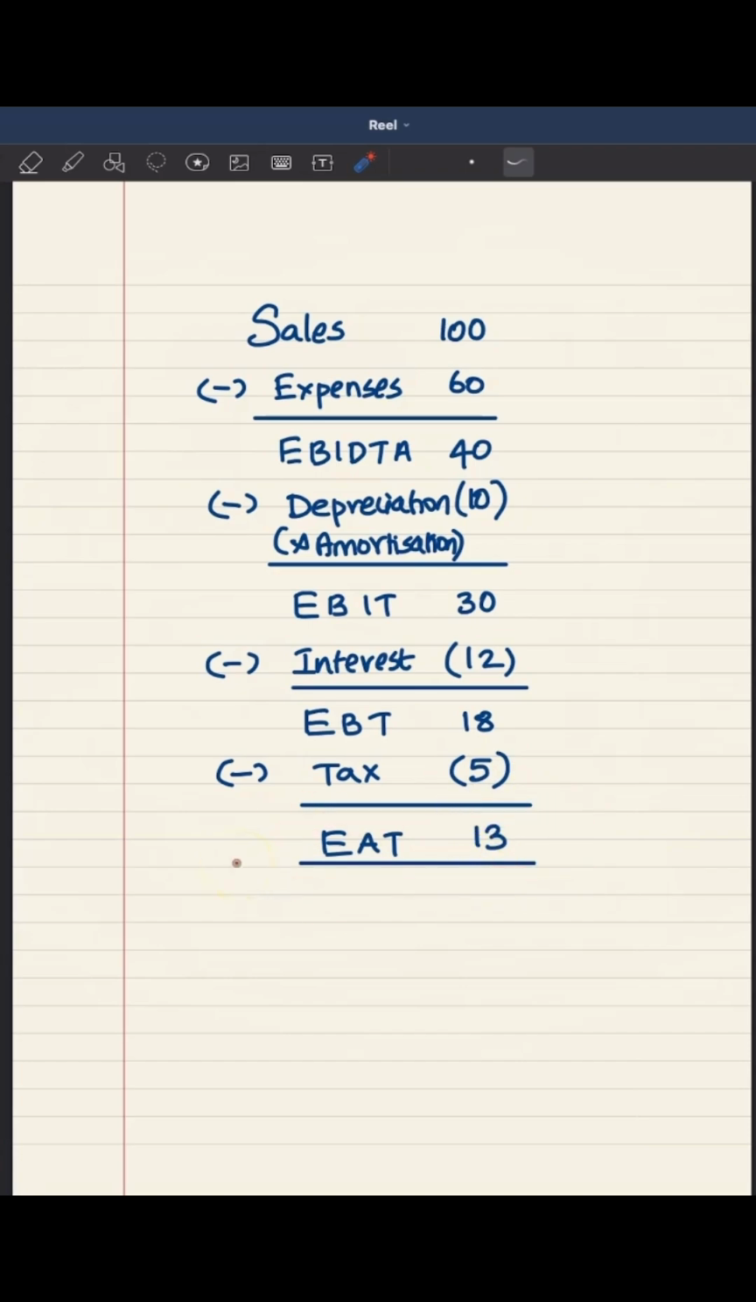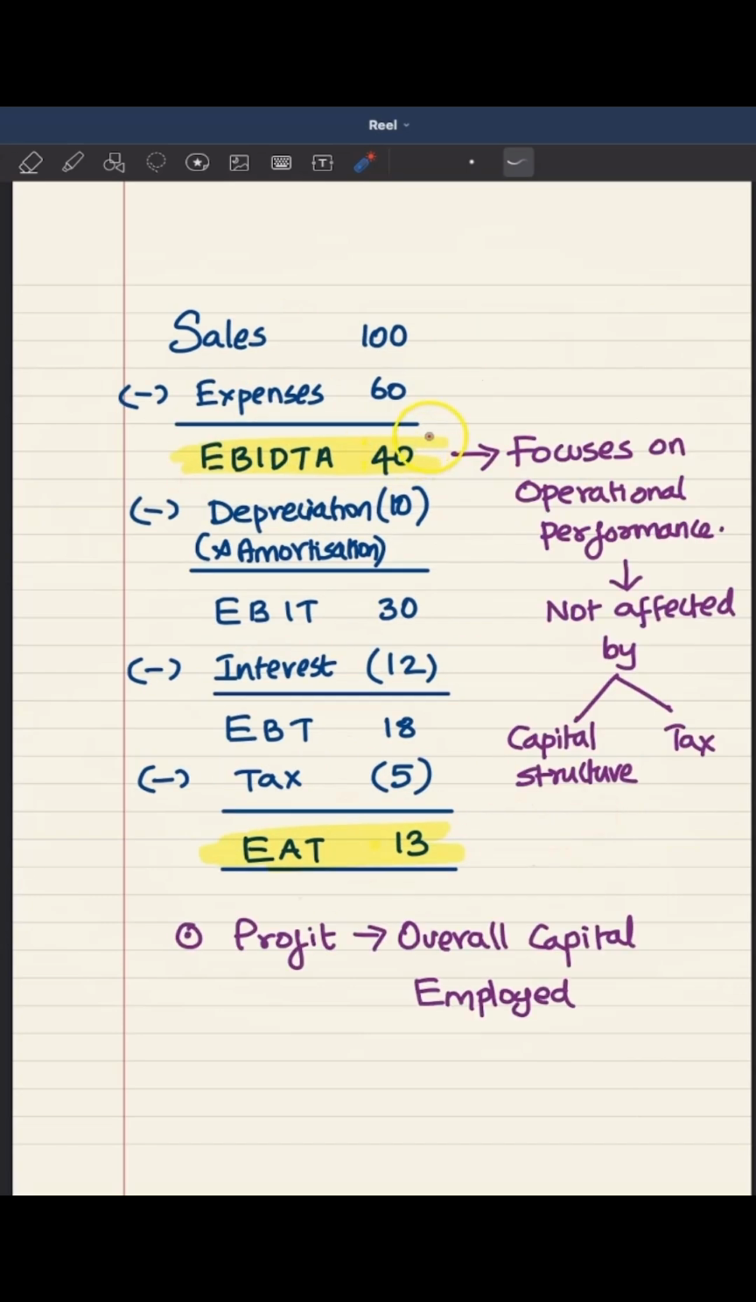Here, our comparison is between EBITDA and earnings after tax. We call it as profit after tax or net profit. In what way these two profits are different? Let's first focus on EBITDA. Look at here, EBITDA is the profit that is available before providing for items like this. It means this profit basically focuses on operational performance. Yes, business is making this profit purely out of operations. It means this profit is not affected by capital structure.